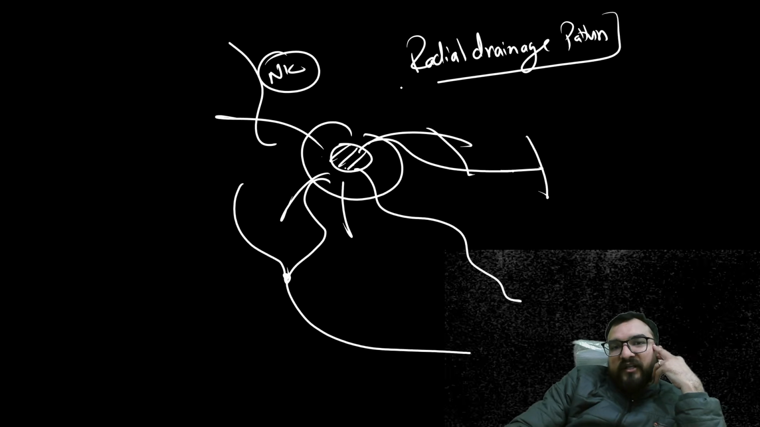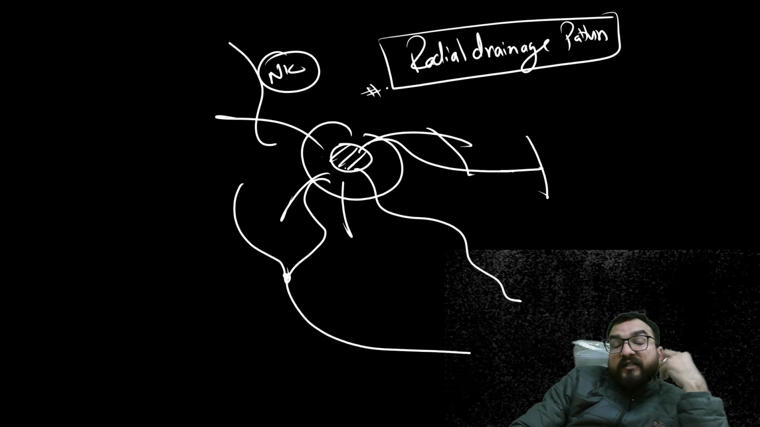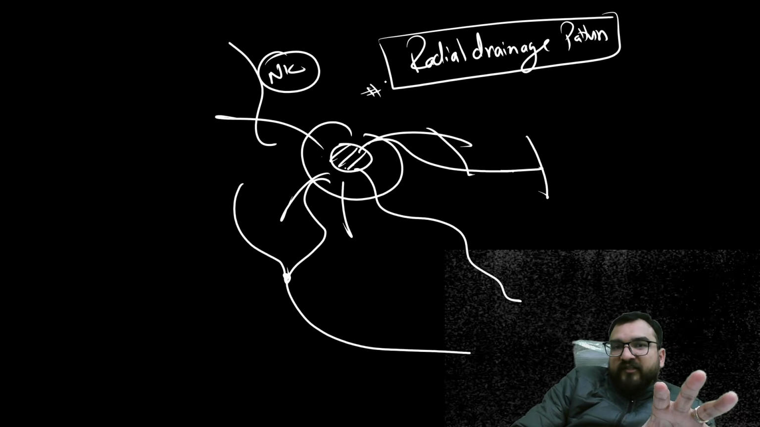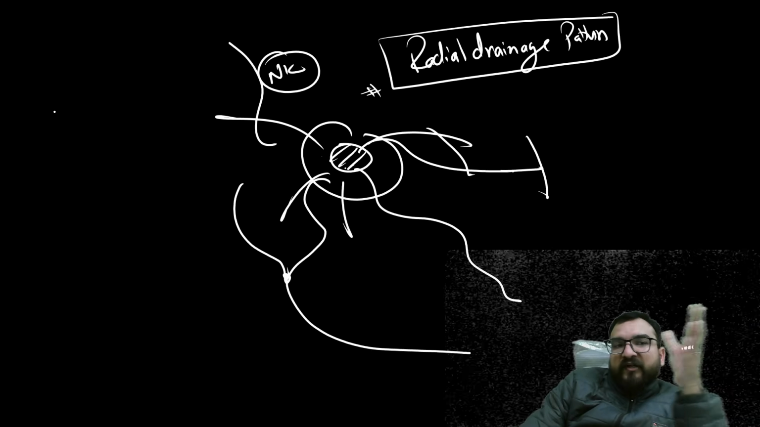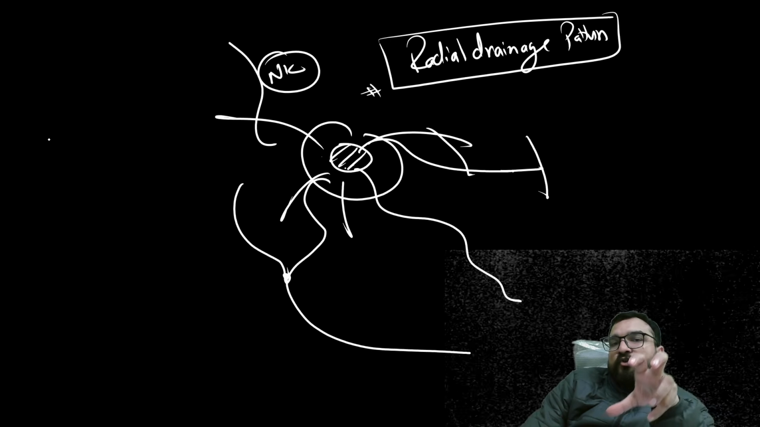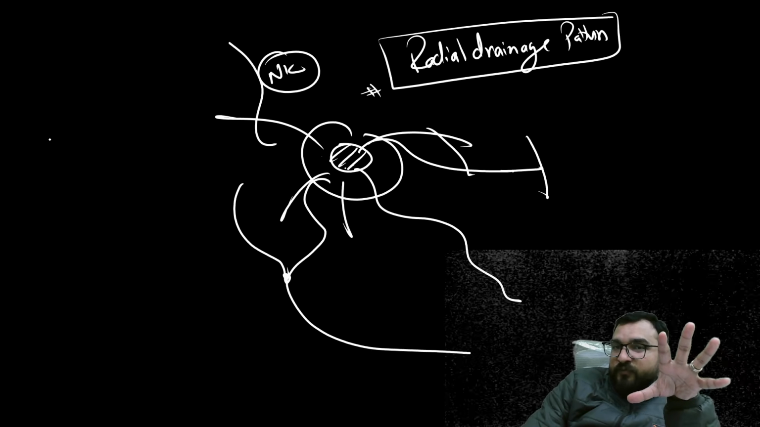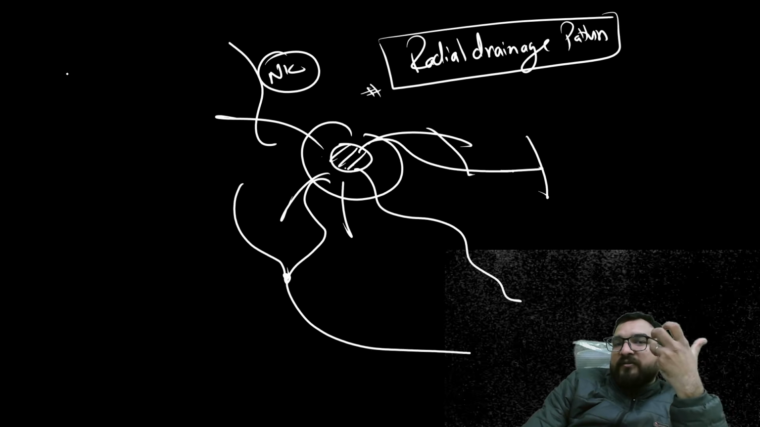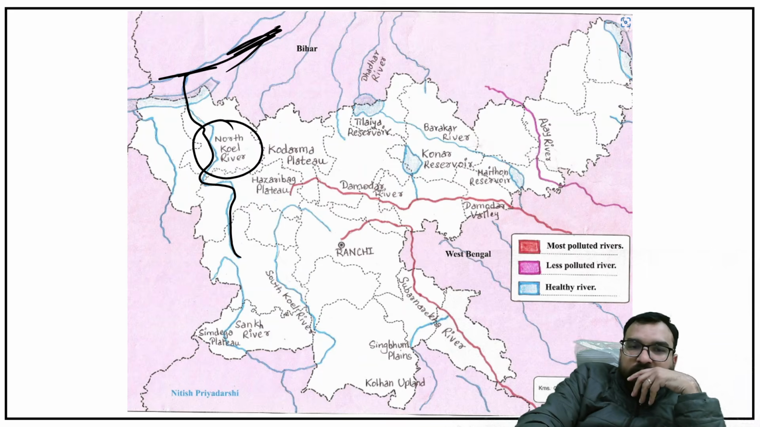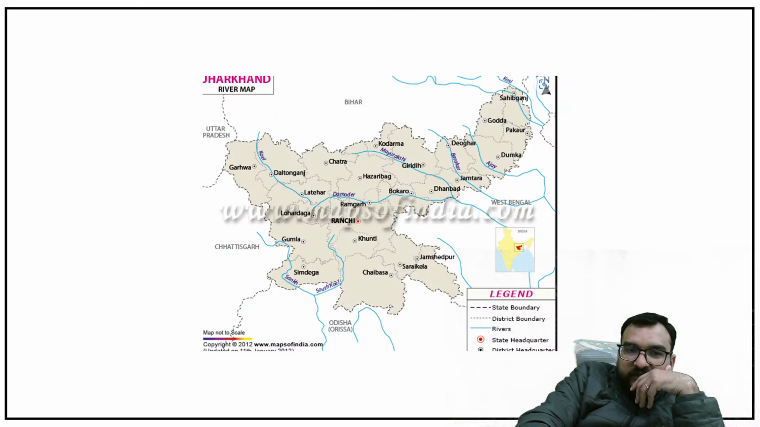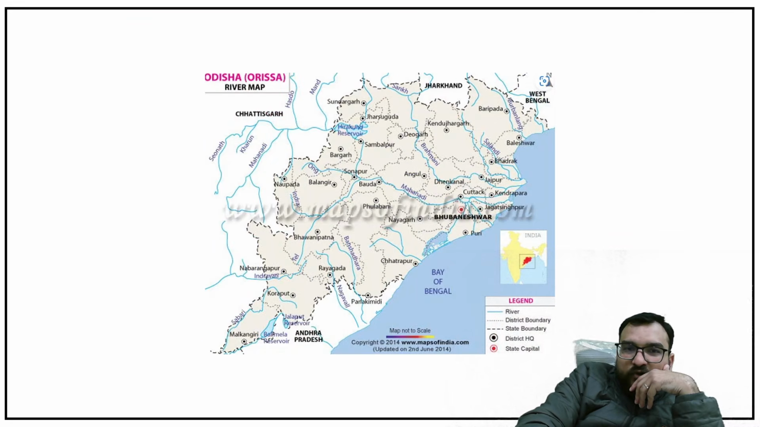Now radial drainage pattern is unique in India, not only over here in Jharkhand, but in a few more places you will be finding it. For example, in Gujarat also I'll be showing you this type of radial drainage pattern. Now this specifically happens with the smaller river systems, right? So this is one thing. Now let me complete the route of Brahmani.